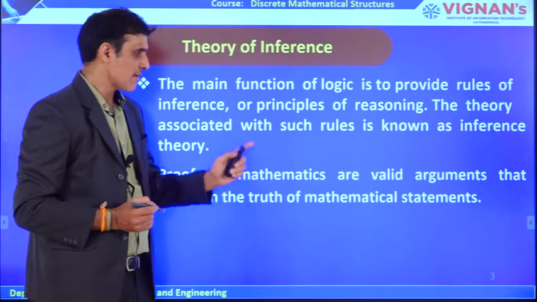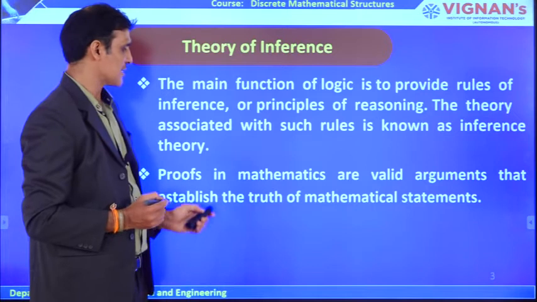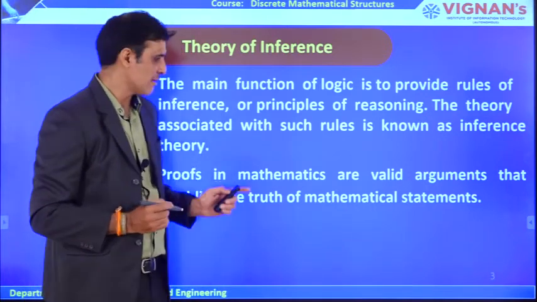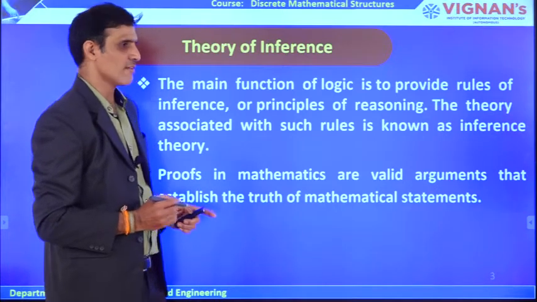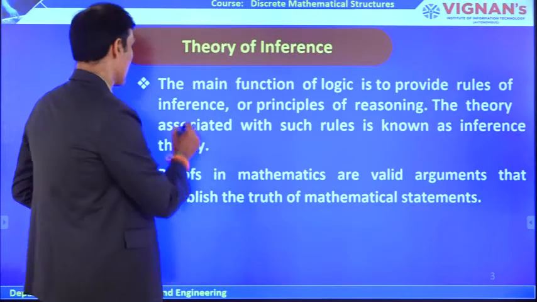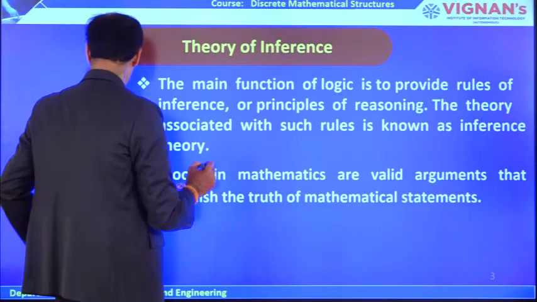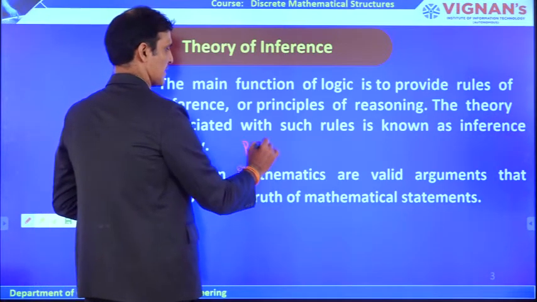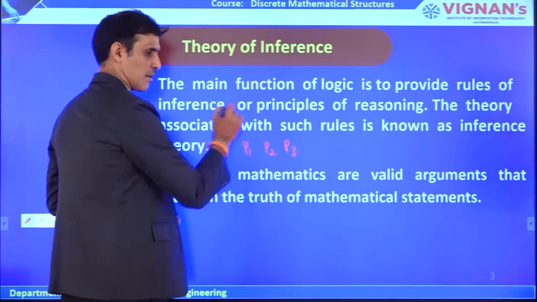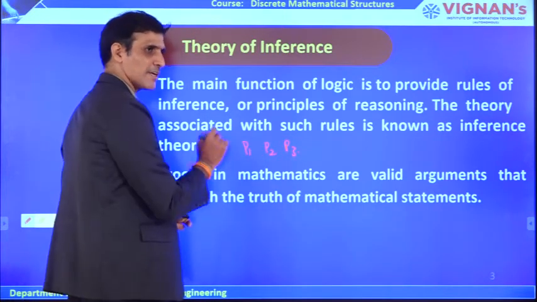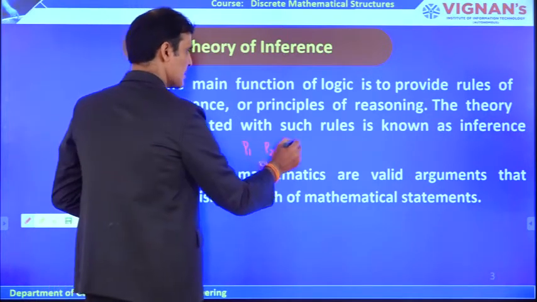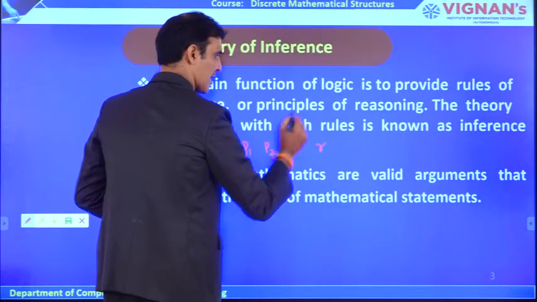Proofs in mathematics are valid arguments that establish the truth of mathematical statements. Proofs in mathematics, that means what? Whatever the statement we are going to prove. Suppose P1 is one sentence, P2 is another sentence, P3 is another sentence. These may be atomic sentences or complex sentences. Using these three sentences, I want to prove whether R is derivable or not.